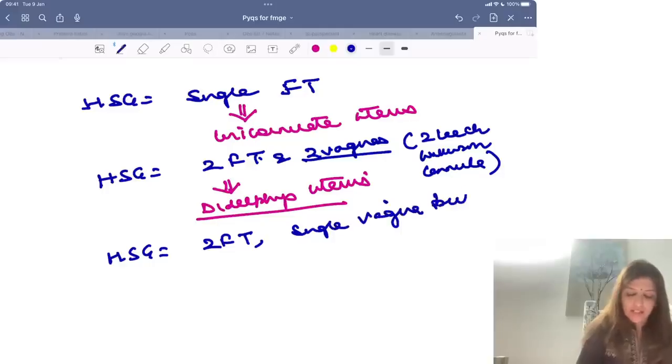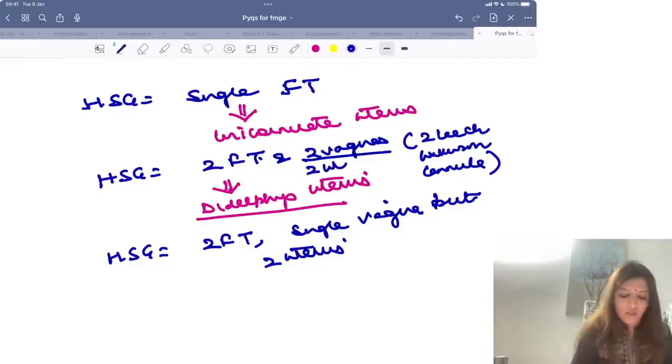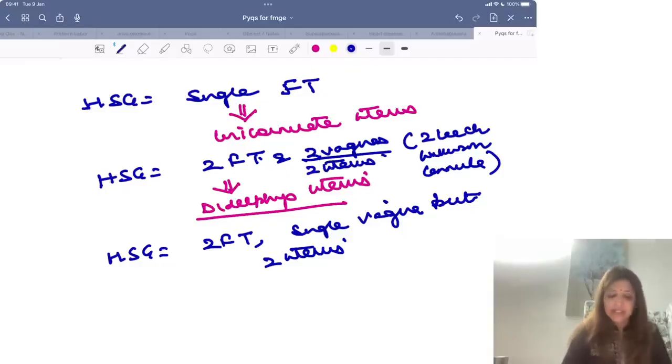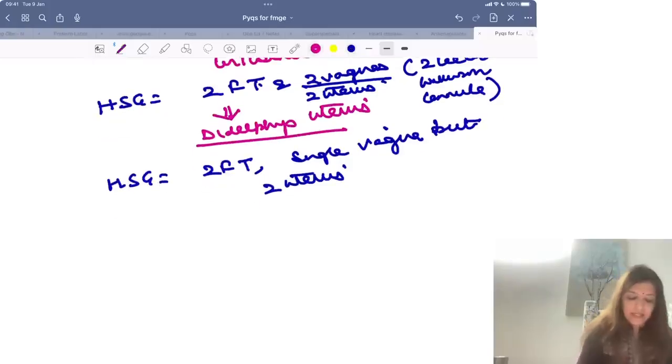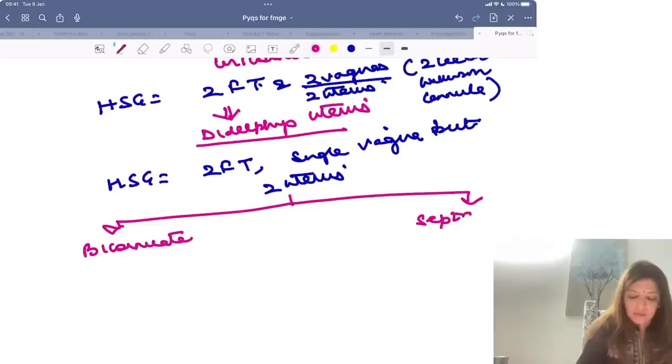Now, if you see on HSG that there are two fallopian tubes, single vagina, but you are getting two uterus. वेजाइना सिंगल है लेकिन यूट्रस दो दिख रहे हैं. राइट? यहां पे वेजाइना भी दो थे, यूट्रस भी दो थे. राइट? सो नाउ इट कैन ईदर बी बाइकॉर्नुएट or it can be septate uterus.